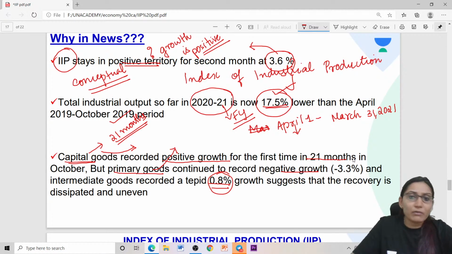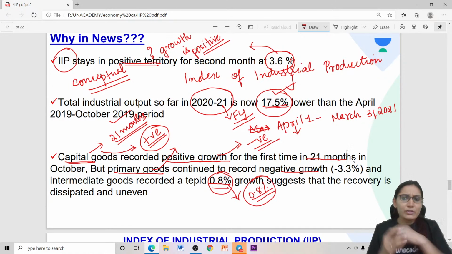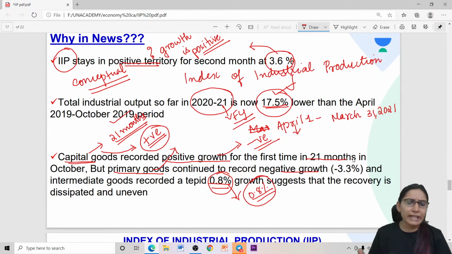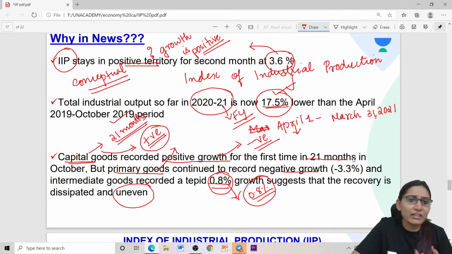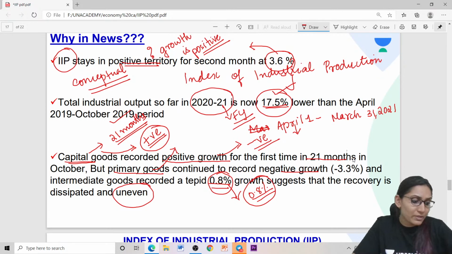Growth is unevenly distributed among various categories. It's very good news that capital goods have moved into the positive territory.